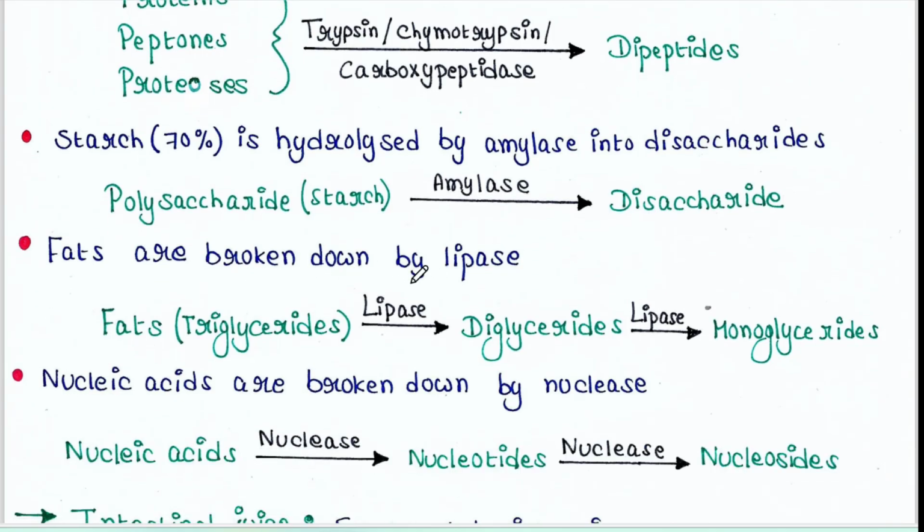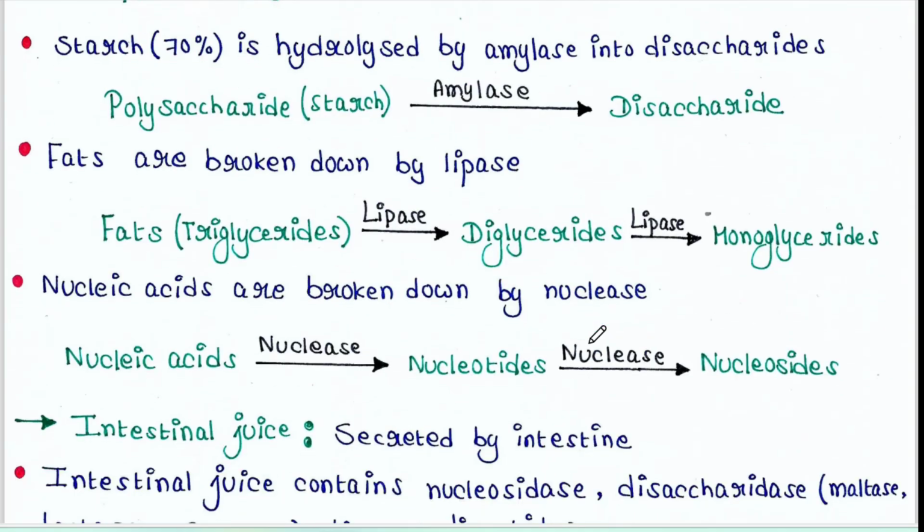Fats are broken down by lipase. Triglycerides, which are called fats, are broken down into diglycerides, and diglycerides are broken down into monoglycerides by the help of the enzyme lipase. Foods not only contain carbohydrates, fats, lipids, but they also contain nucleic acids. So, nucleic acids of foods are broken down by nuclease. Nucleic acids are first broken down into nucleotides and then nucleosides, which is done by the help of nuclease.